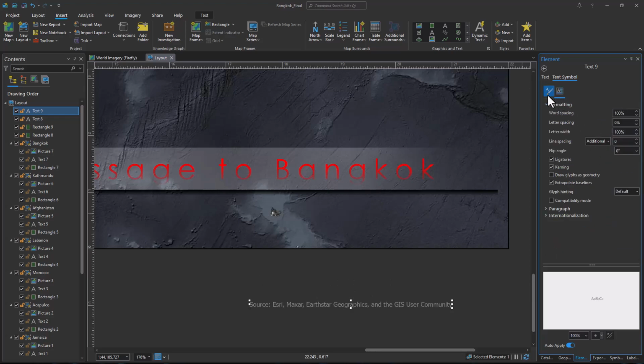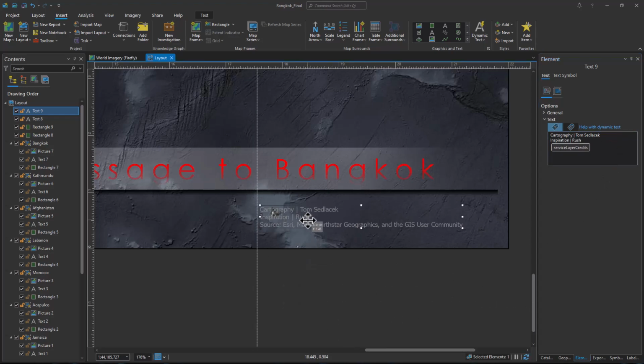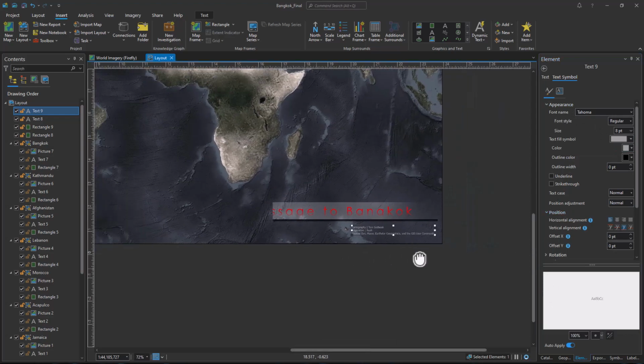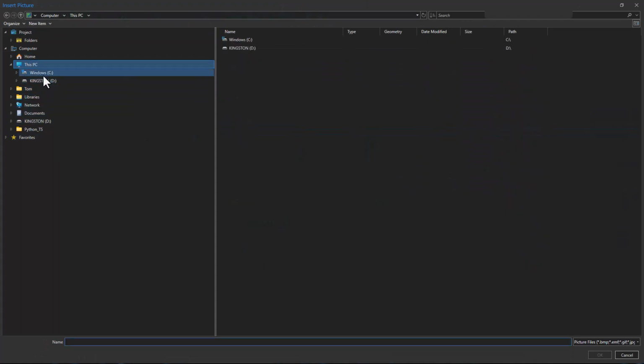Let's go back to our text, up here, text symbol, and we can add our text, cartography by yours truly, and inspiration for this travelogue map is by my friends in Rush. And we will give credit where credit is due. The rest of it, and leave it right there. Maybe a little bit lighter. There we go. Yeah. And now the coup de grace, finishing touch.